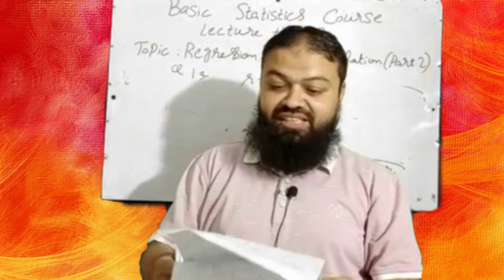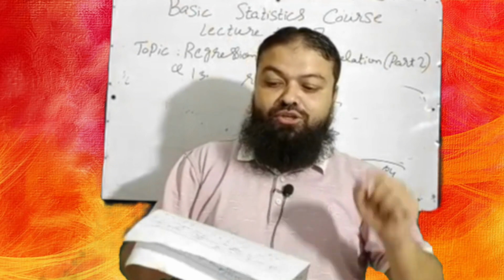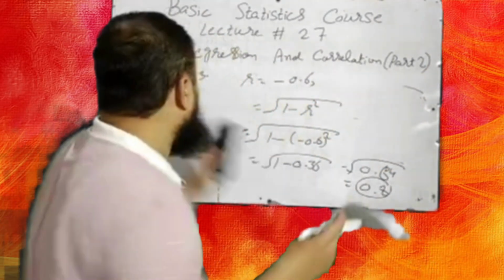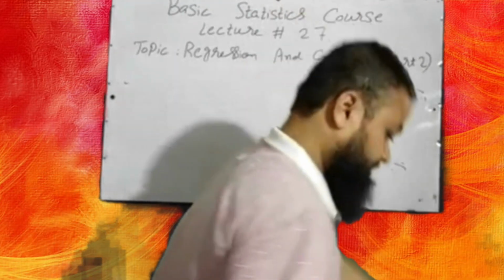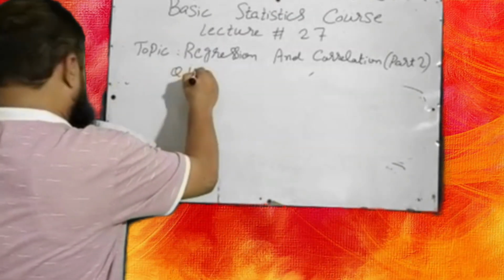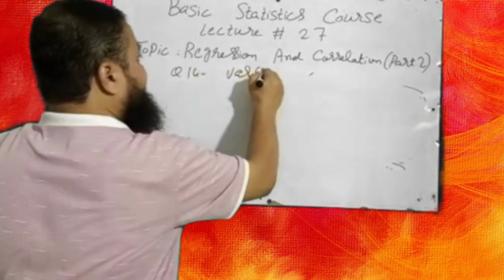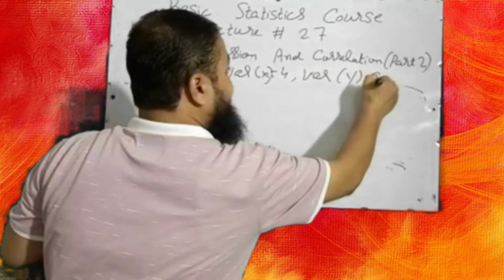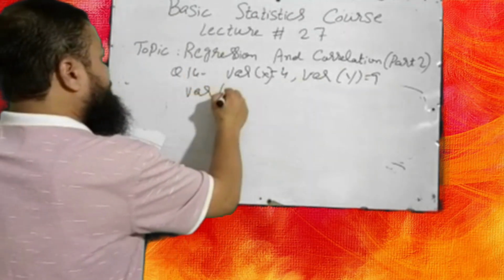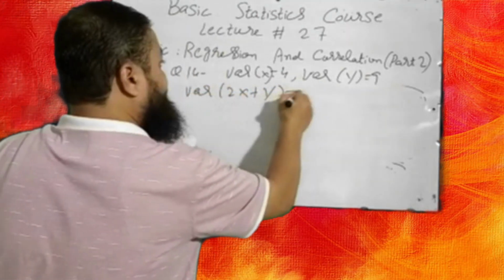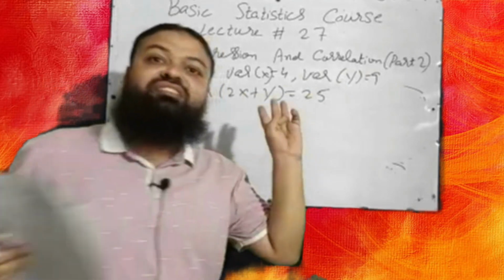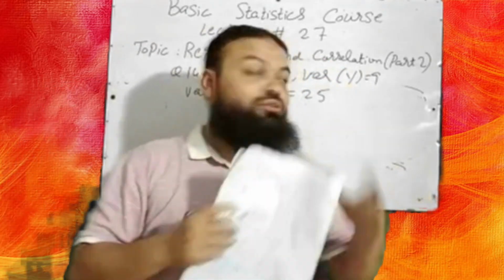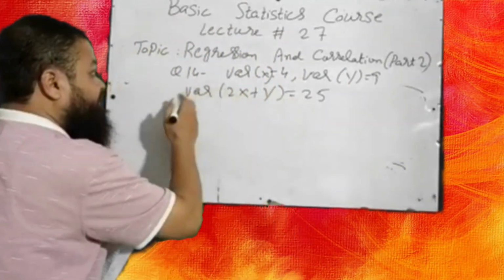Question number 14. Determine the correlation coefficient of the random variables x and y if variance of x is given, that is 4. Variance of y is given, that is 9. Variance of 2x plus y is equal to 25. These three pieces of information are given, and we are to calculate our correlation coefficient. I will take the support of this much.